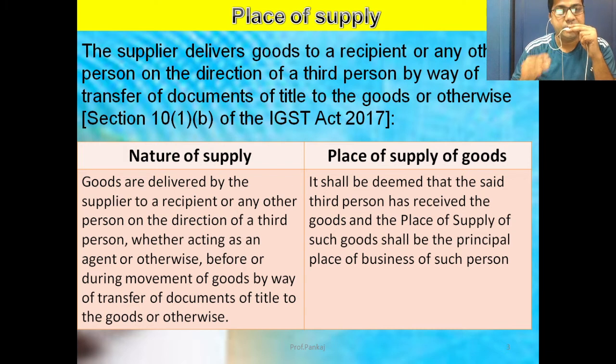Whenever the goods are moved and the documents of title are transferred, title means ownership of the goods. Under this situation, which place is called the place of supply of goods? It shall be deemed, that means assumed, that the said third person has received the goods, and the place of supply of such goods shall be the principal place of business of such person, the main place of the business of such person. Now we will talk about some examples.